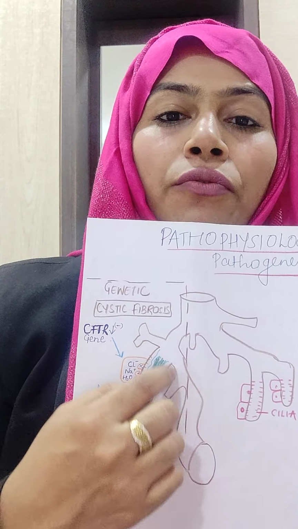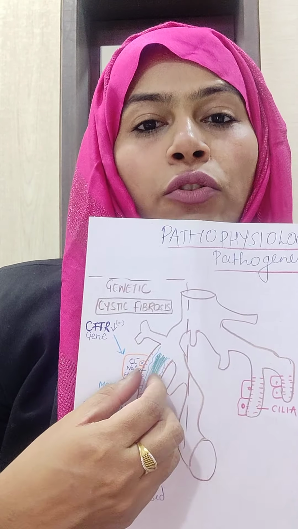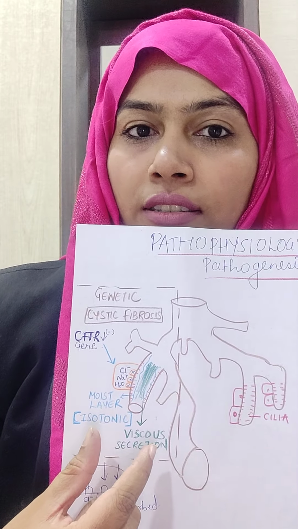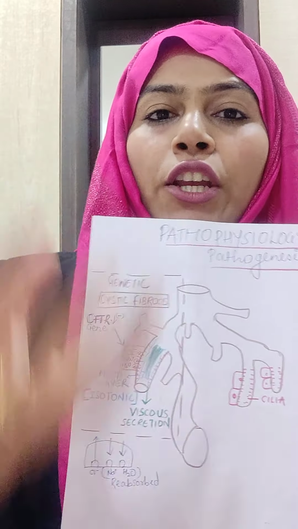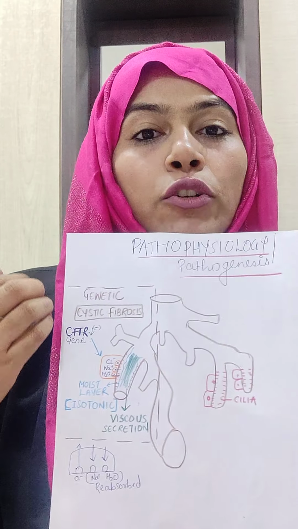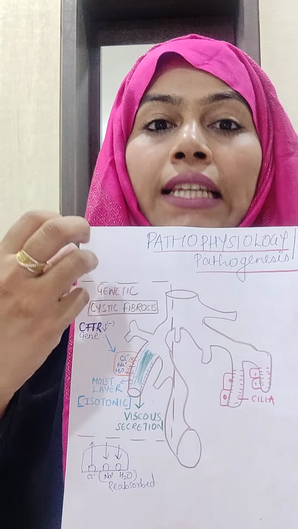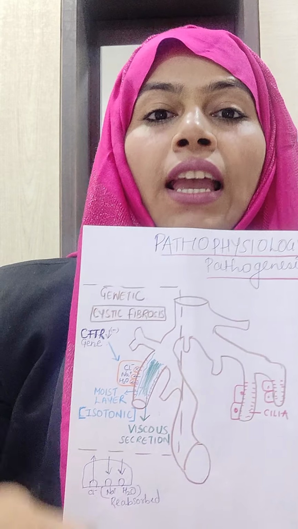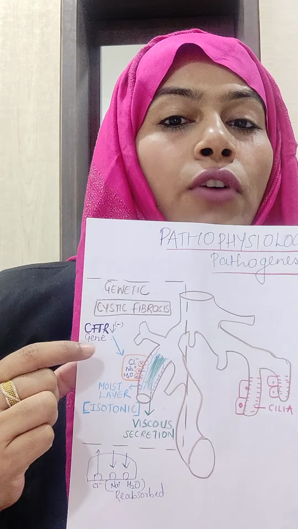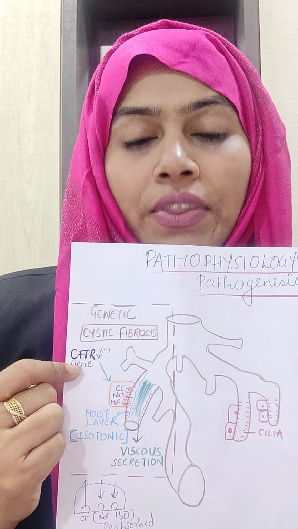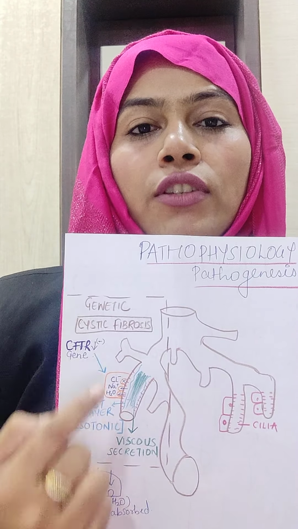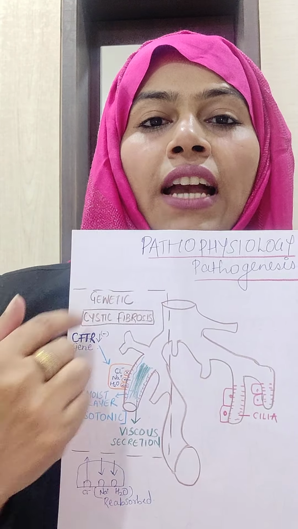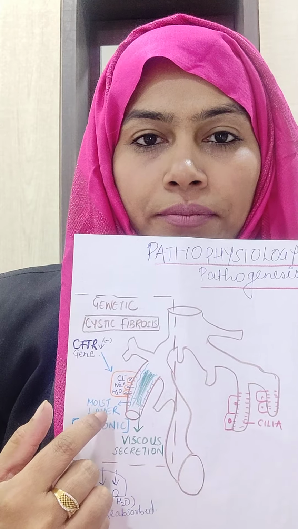Because of this, obstruction occurs in cystic fibrosis. Understood? Because of this obstruction, there is going to be dilatation of the bronchus. It is going to keep on accumulating, and the cilia are not able to push it up. There is dehydration, and that is caused because of no CFTR. That is the reason cystic fibrosis mostly gives rise to this kind of bronchiectasis.